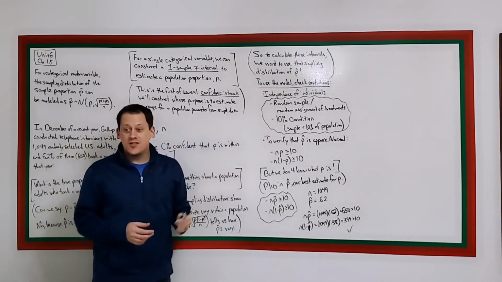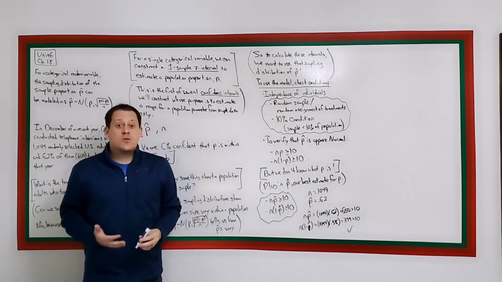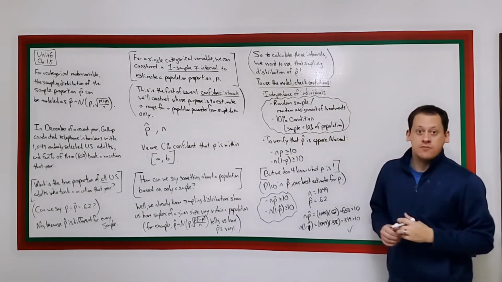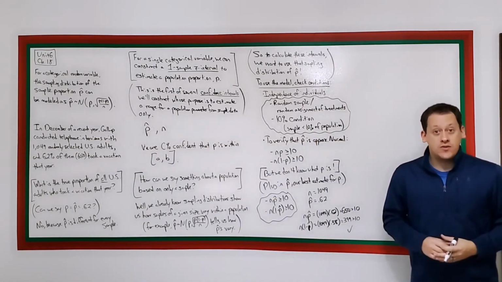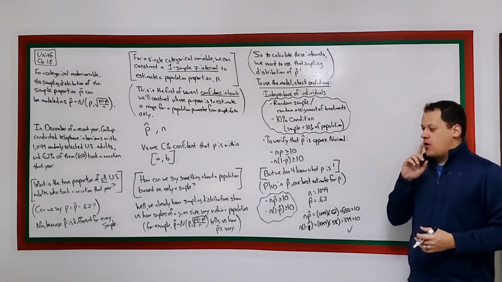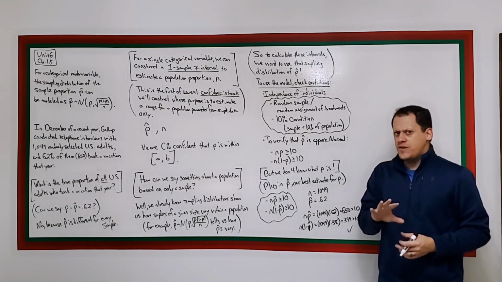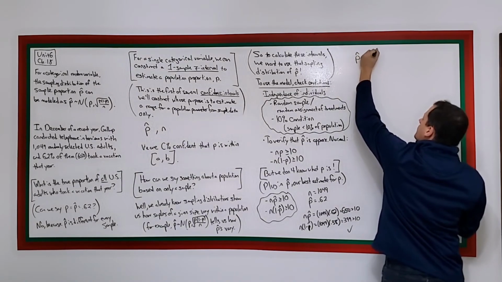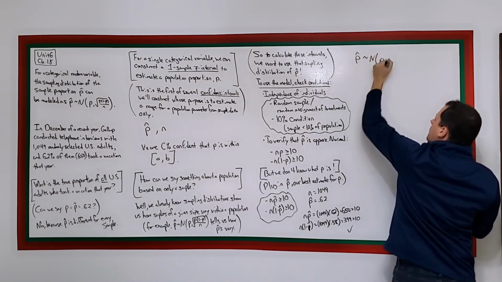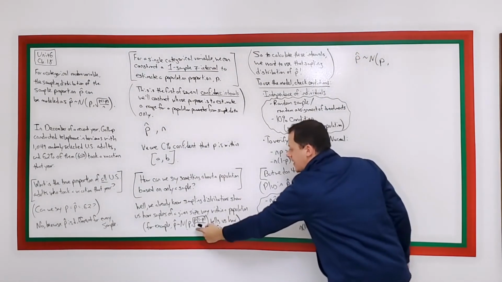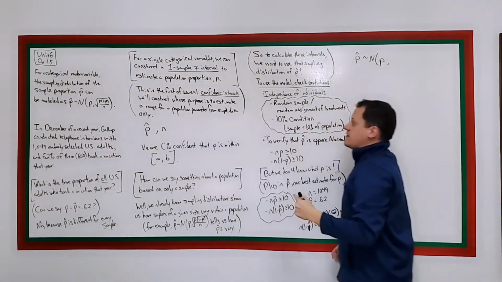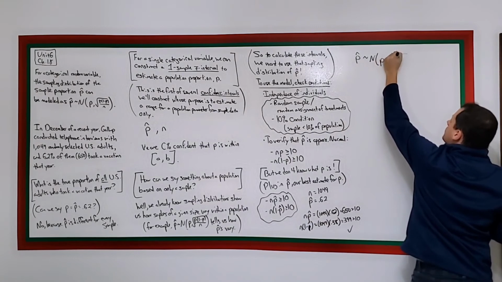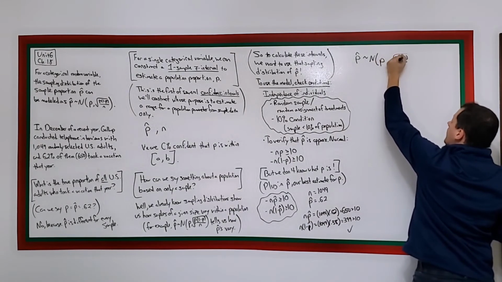These two conditions are also met. That is going to allow us to say, hey, we can use the sampling distribution model for p hat, and we know it's normal in shape. So we said that that sampling distribution was, p hat is approximately normal with a mean of p. I'm taking that from here and here. It's the same thing. Sampling distribution of p hat, and a standard deviation of the square root of p times 1 minus p over n.